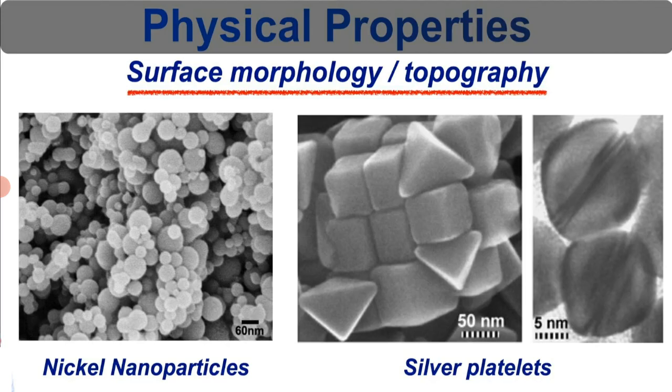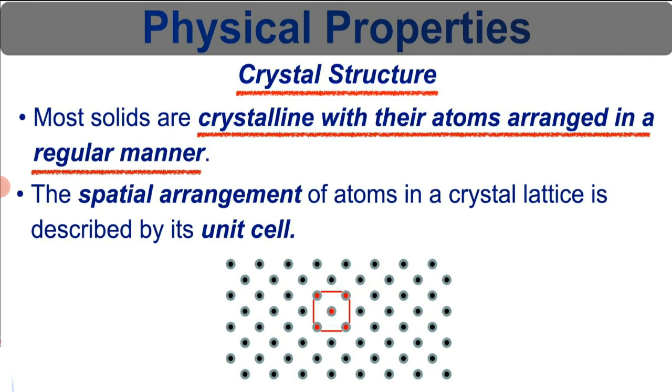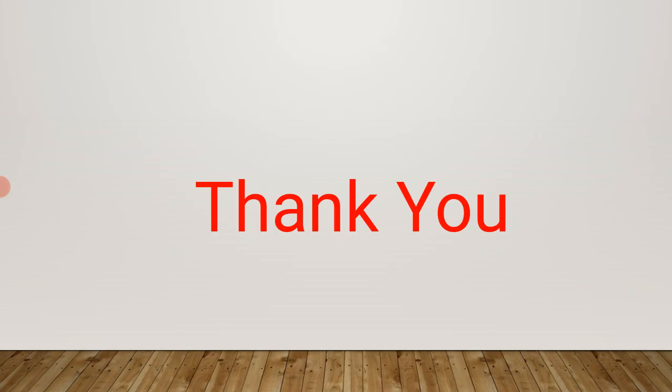Surface morphology and topography: this is nickel nanoparticles. Crystal structure: most solids are crystalline with their atoms arranged in a regular manner. The spatial arrangement of atoms in a crystal lattice is described by its unit cell.